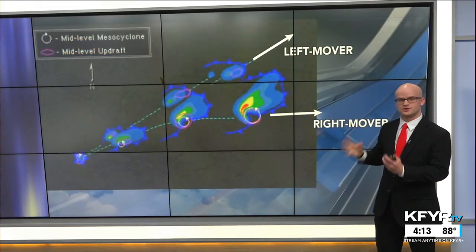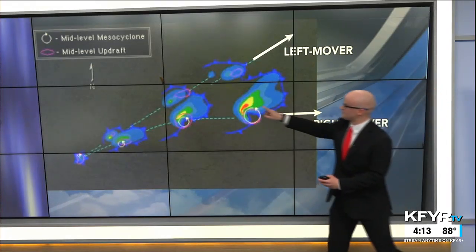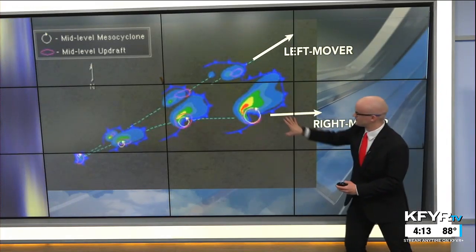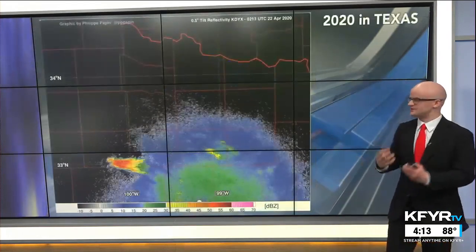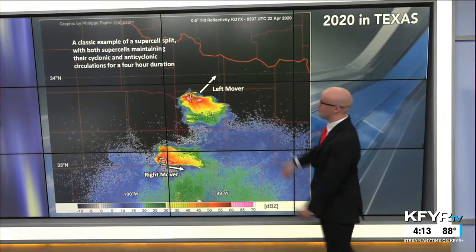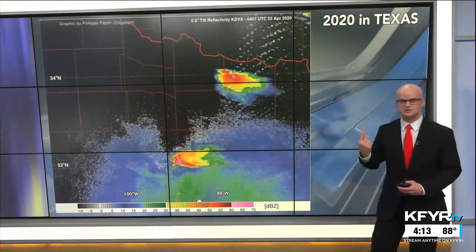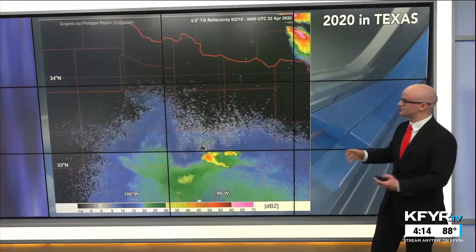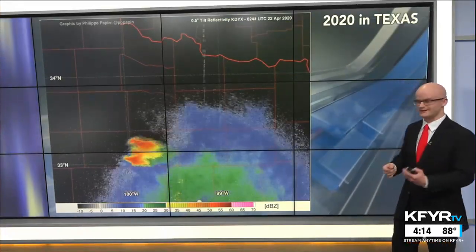Usually what happens when a thunderstorm splits is that the right mover becomes the dominant storm and the left mover dies out, because the right mover is ingesting all of that moisture and spin in the atmosphere to sustain itself. Here's a good example from Texas where both cells were actually quite strong after they split, and you can see the internal rotation within those storms. They can both be severe. The rotation was counterclockwise in one and clockwise in the other.